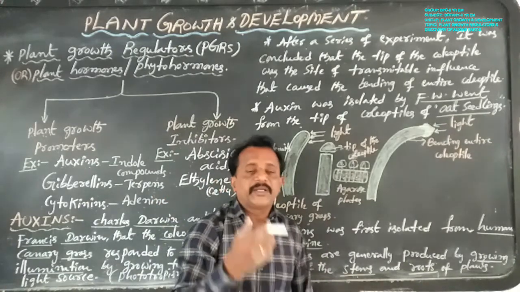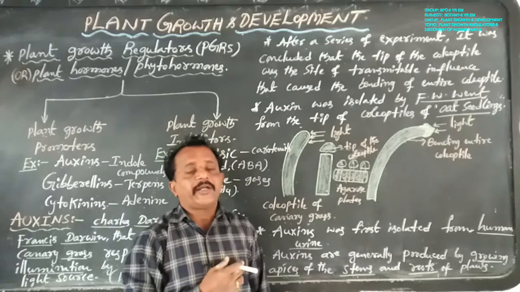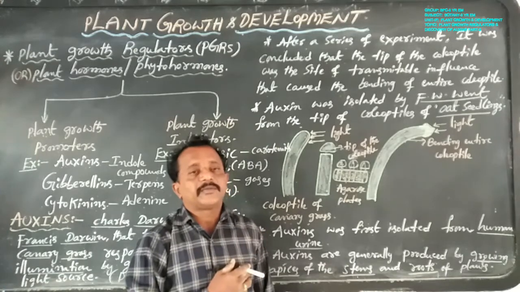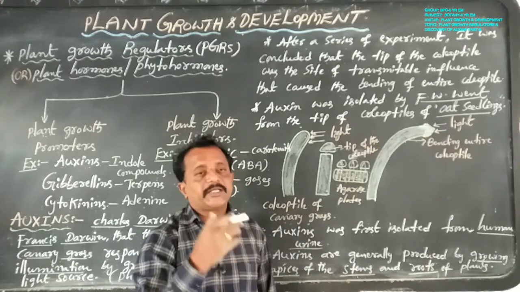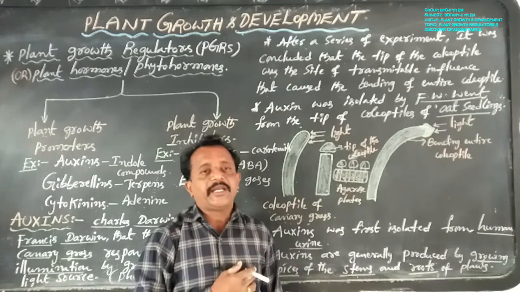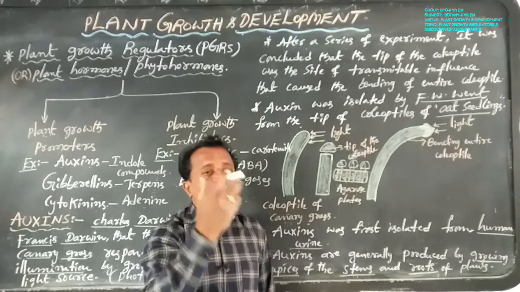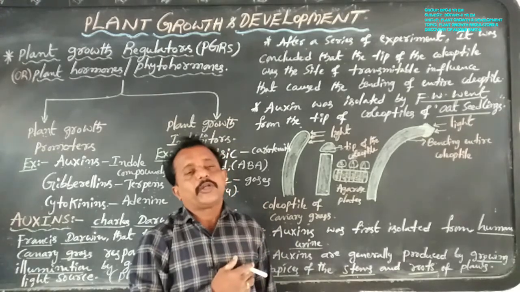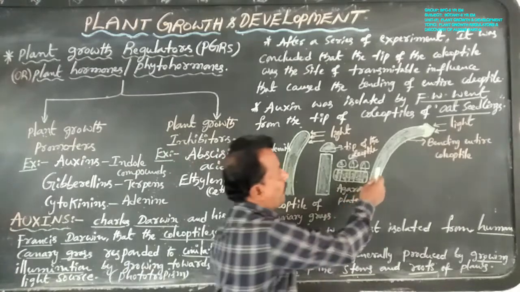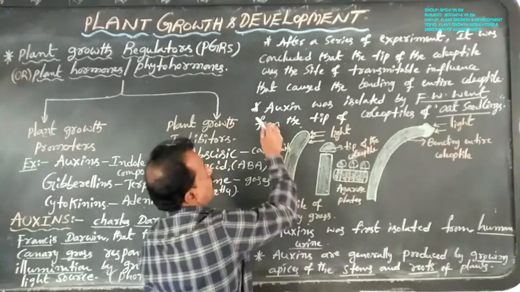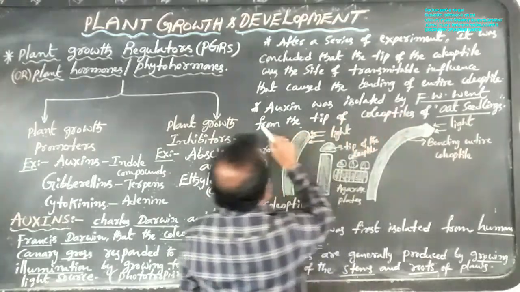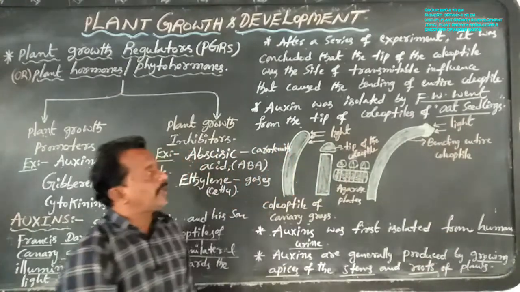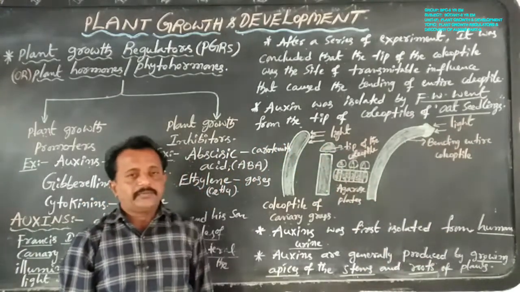So Charles Darwin and Francis Darwin finally found that the tip of the coleoptile contains auxin chemical components such as IAA and IBA. These are present in the coleoptile of canary grass or oat seedlings. Finally, auxin was isolated by F.W. Went from the tip of the coleoptile of oat seedlings.